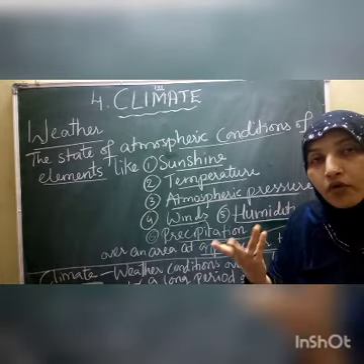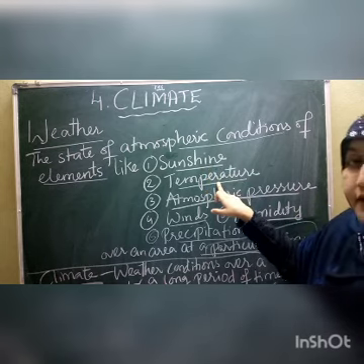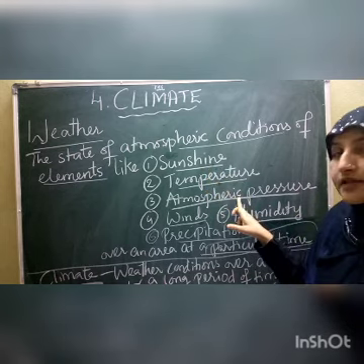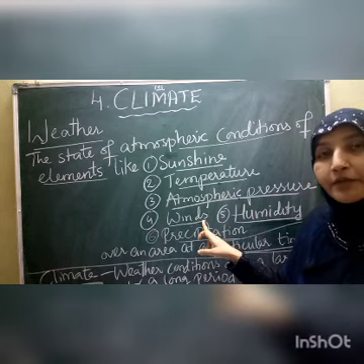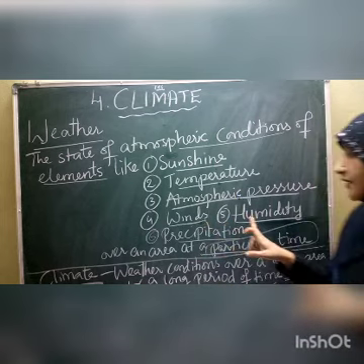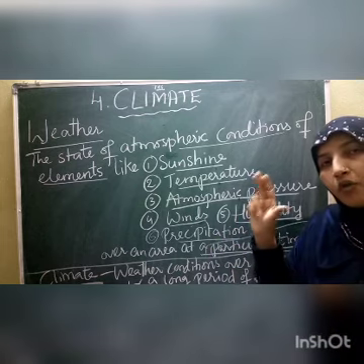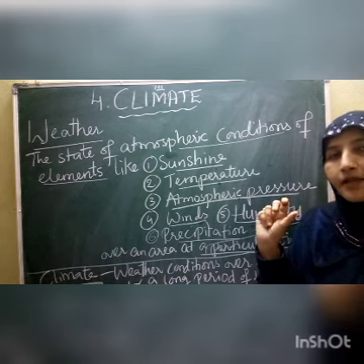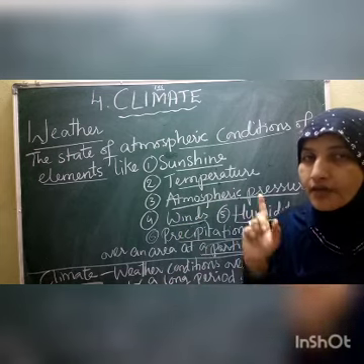What makes it all cool and hot, children? Sunshine. Changes in the temperatures, changes in the atmospheric pressure, changes in the speed of the winds, changes in the humidity, and changes in the rainfall conditions for a small period of time, that we call weather.